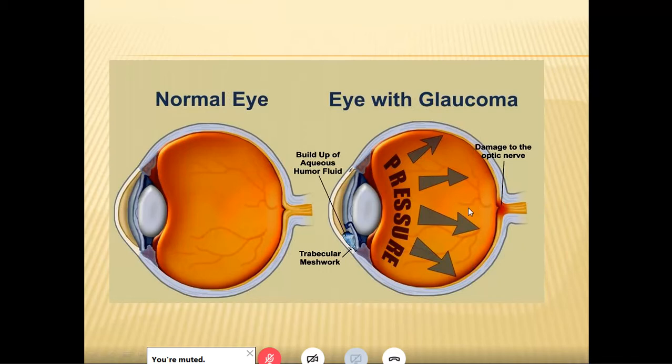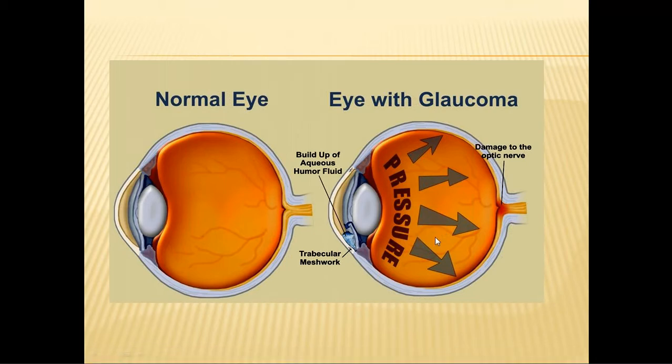Because of back pressure, there is mechanical compression of the optic nerve, and damage and atrophy of the optic nerve. Or because of increased pressure, there can be ischemia, and when there is ischemia, there is decreased blood supply to the optic nerve, resulting in its damage. Or there can be certain biochemical substances released.